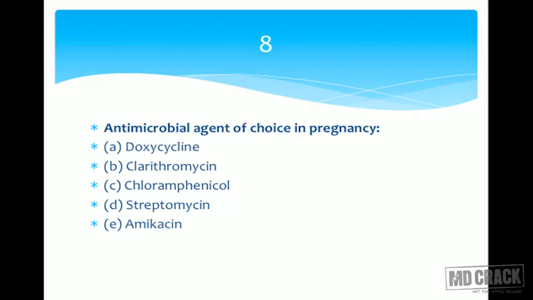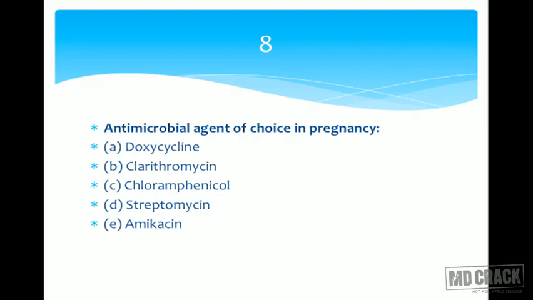Let's go for the next question. The next question is question number 8. Antimicrobial agent of choice in pregnancy is which one of the following? So you have a pregnant lady in front of you as your patient, and you want to prescribe an antimicrobial agent, and look at the names: doxycycline, clarithromycin, chloramphenicol, streptomycin and amikacin. I want you to rule out one by one, and then you will easily come to the answer, because I don't think this question is difficult.